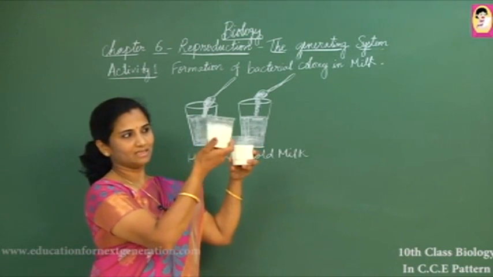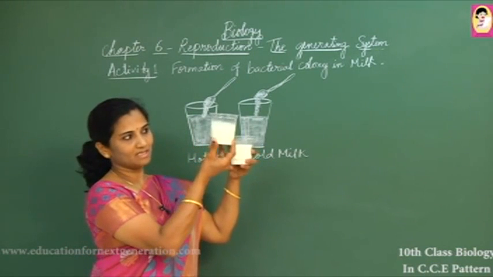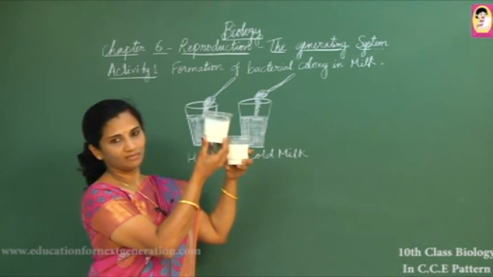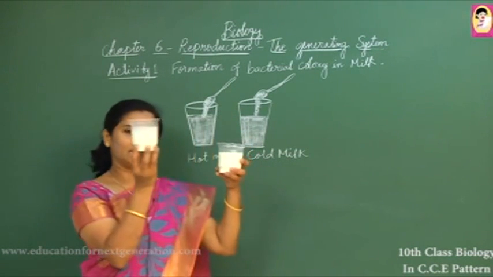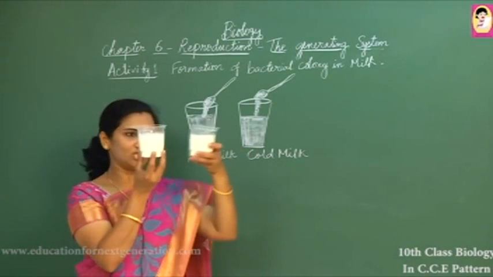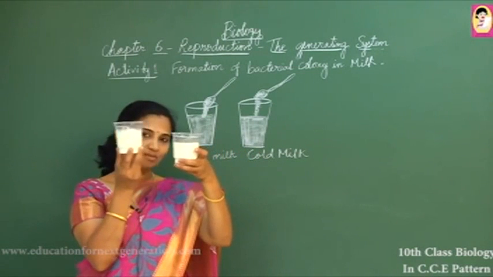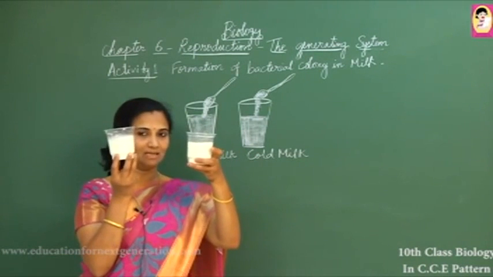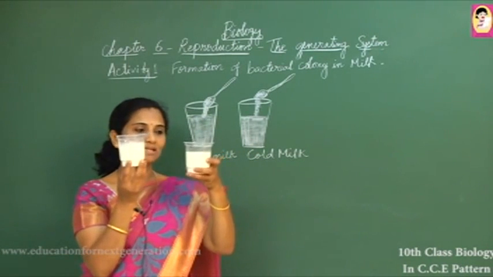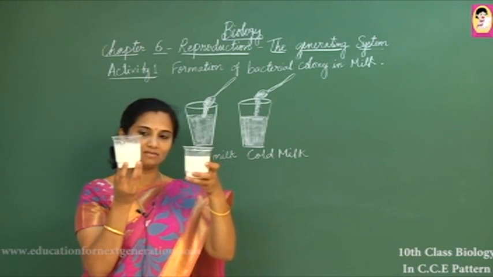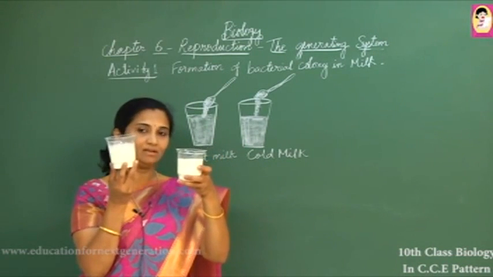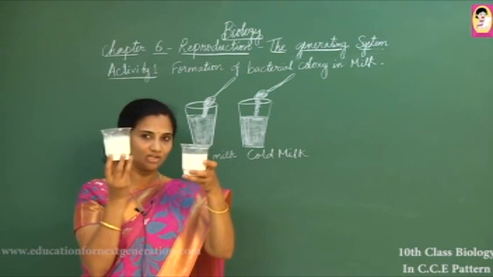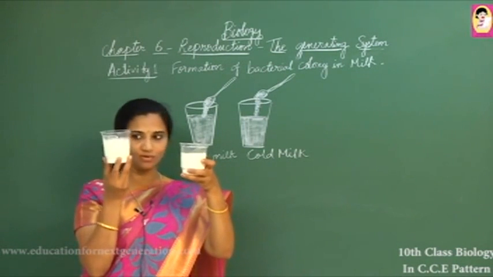You can find the curd's formation, the settlement of the protein, and the fats separating from the milk. So we can see both of these conditions here. Hot milk curdling will be faster than cold milk. So we know that different organisms have different timing for reproduction, and some of them, in favorable conditions, go very fast for reproduction.